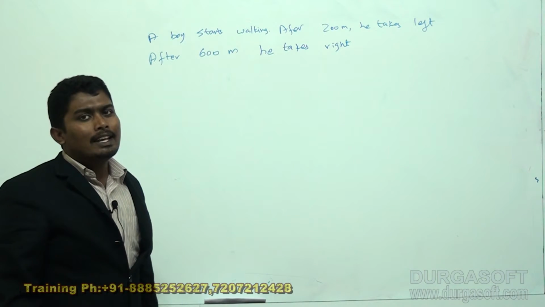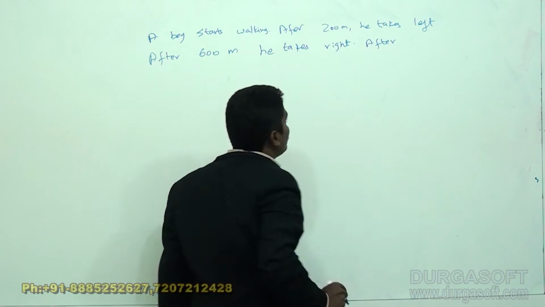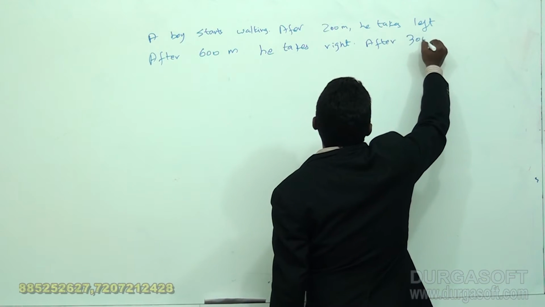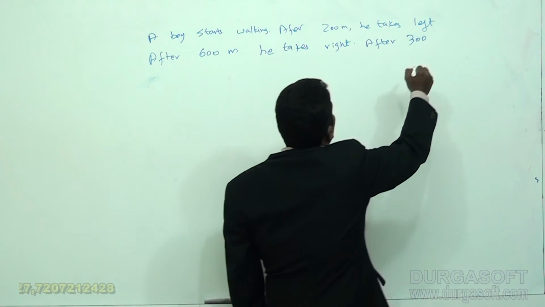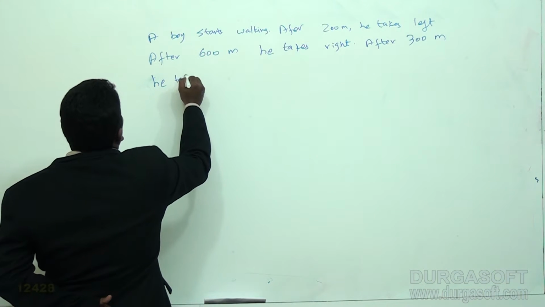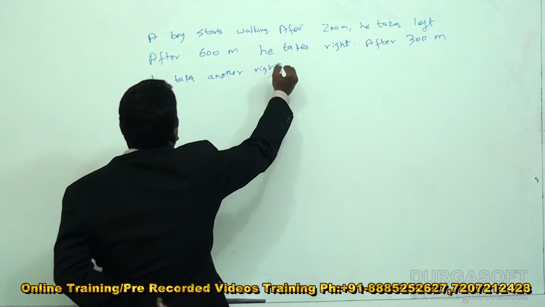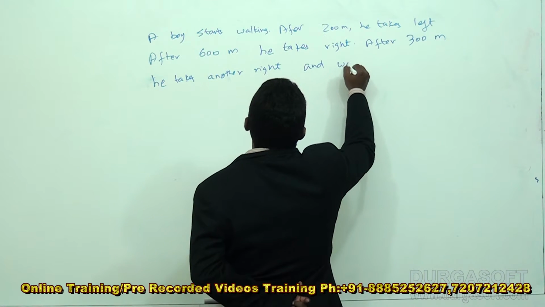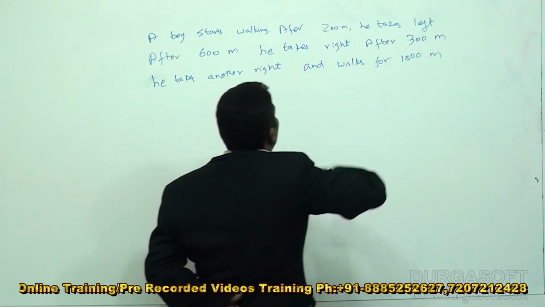After 300 meters he takes another right and walks for 1800 meters.